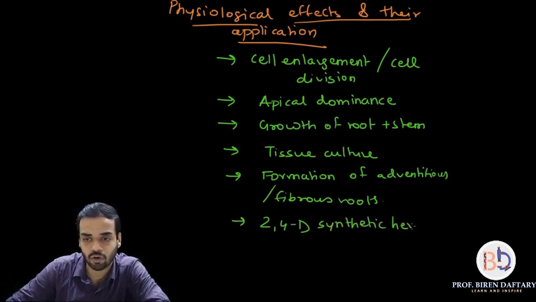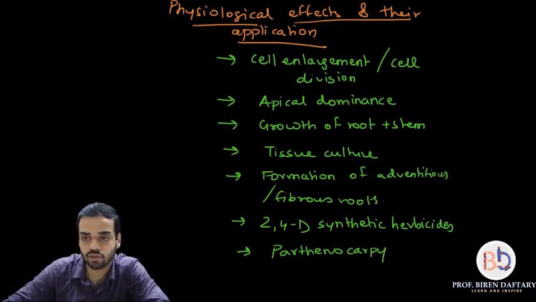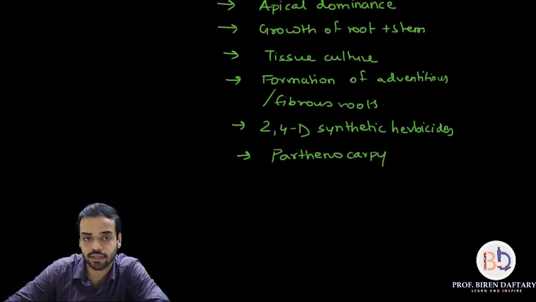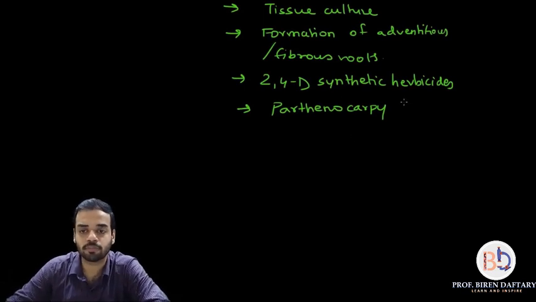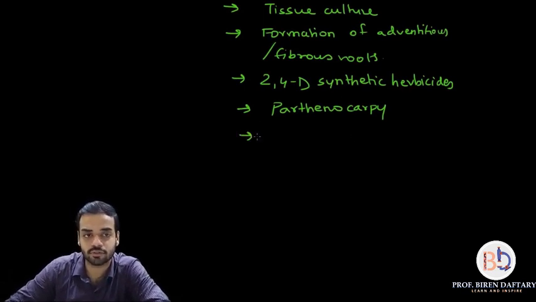I'm going to explain all of this, don't worry. Then the next thing is they are responsible for parthenocarpy. So they induce parthenocarpy, that is, seedless fruits are formed.